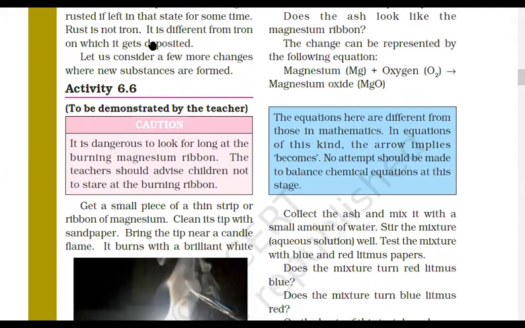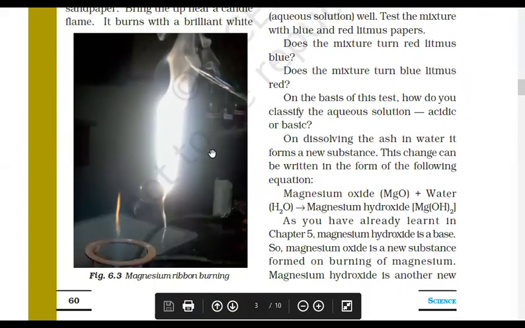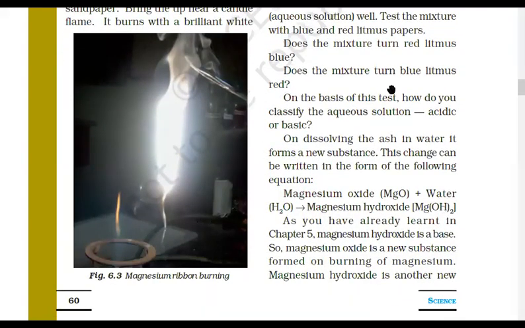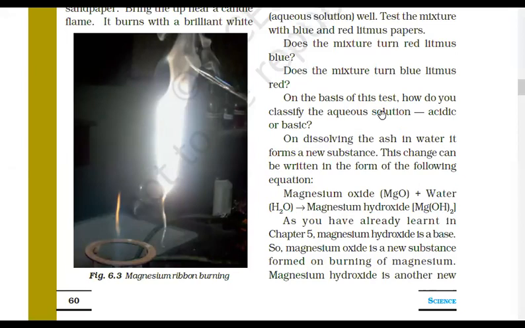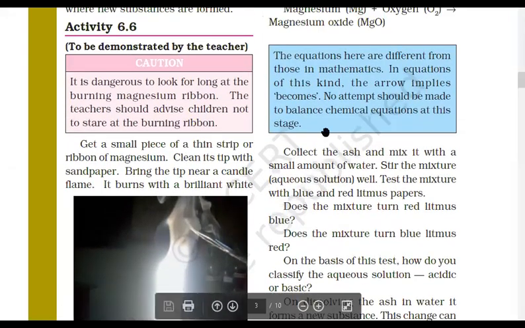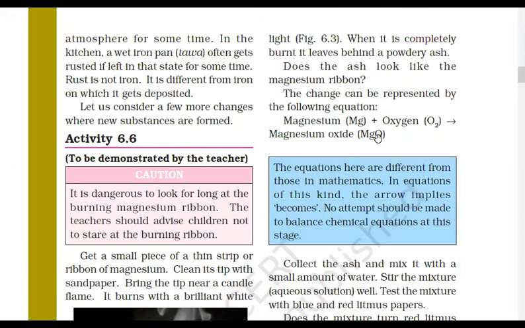So see the examples that we have already discussed. Now this is the burning of magnesium ribbon. So what is the reaction here? Tell me everyone. Combustion reaction. Very good. Combustion of magnesium. So what would be the reaction? Will this reaction be this? Magnesium plus oxygen gives magnesium oxide. Tell me yes or no. I hope everyone remembers that.